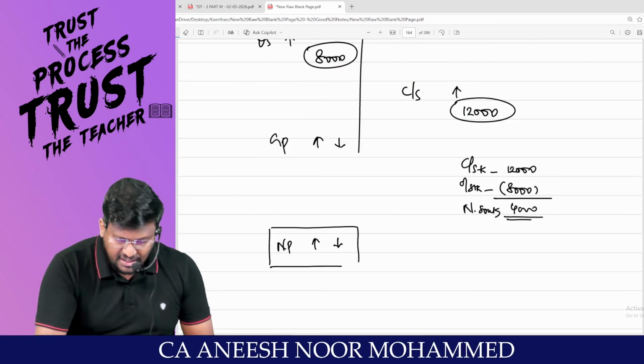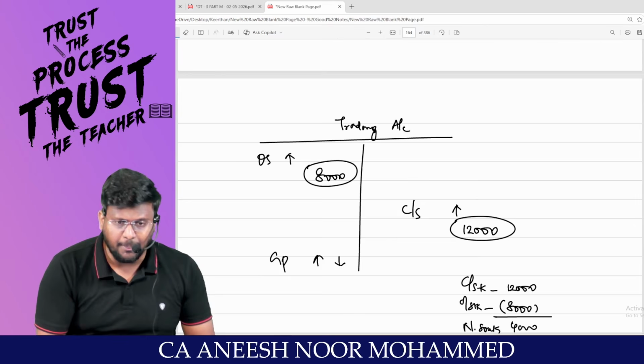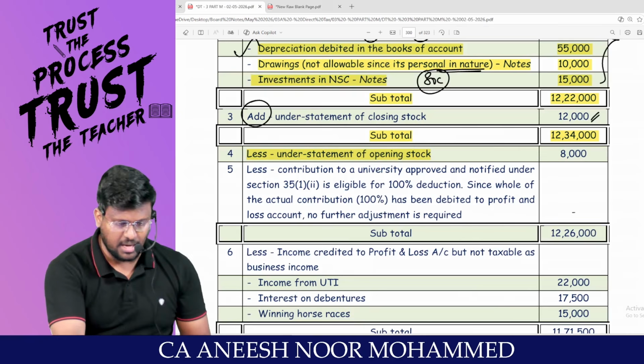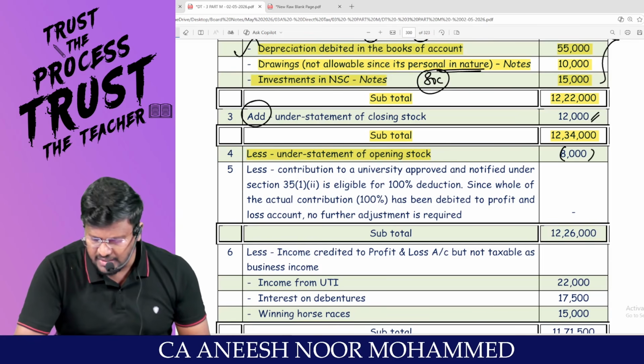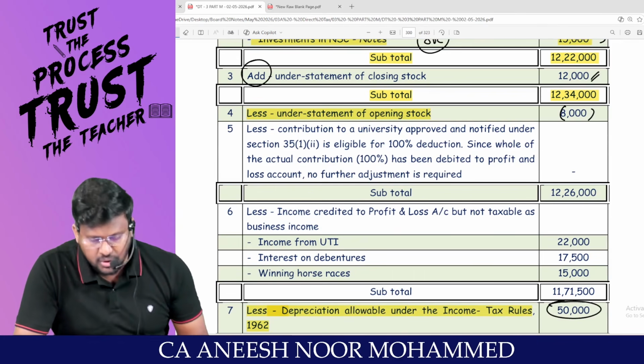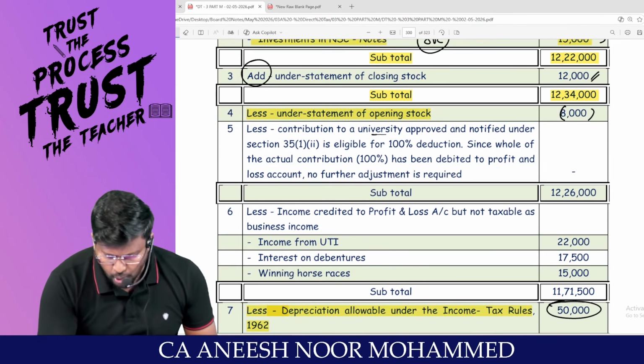And the accountant has missed to record opening stock. If there is an increase in opening stock, what will happen to net profit? Net profit will reduce. Am I right, sir? So less understatement of opening stock is 8,000. 8,000 should be reduced.